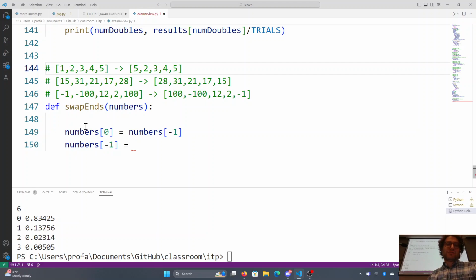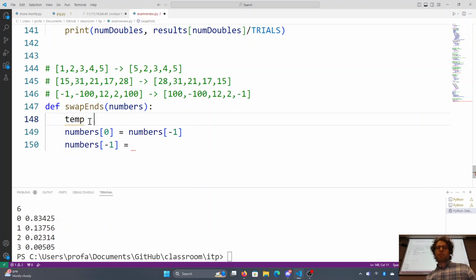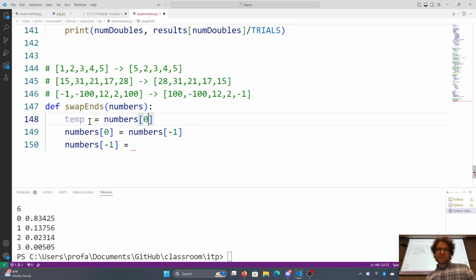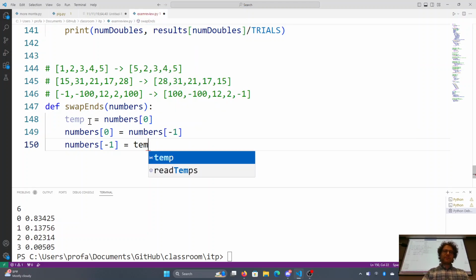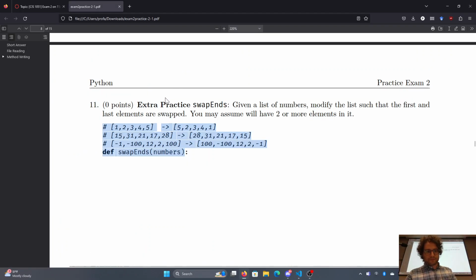So what you have to do is add a temporary variable. Store what you're overwriting. Numbers is equal to 0. Now it's safe to overwrite because we've saved that number. And then take the number you've saved and write over that value. No need to return here because what we're asking you to do is just modify the list, and it's modified. Okay.